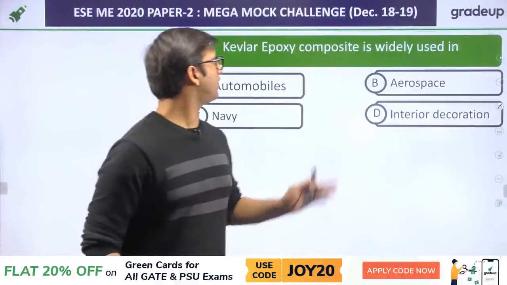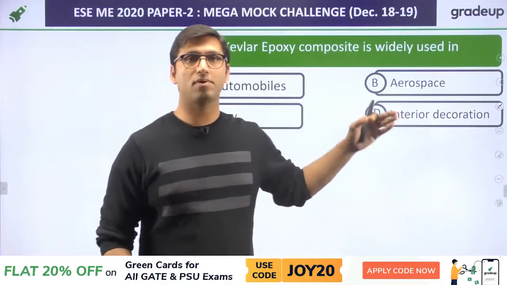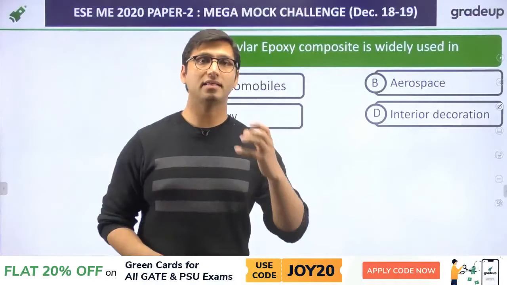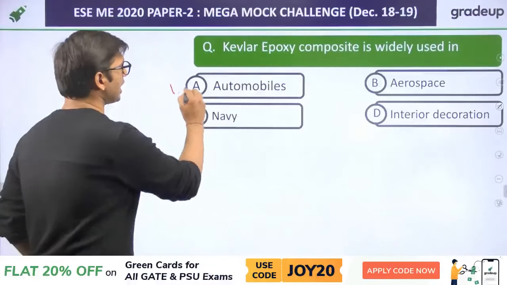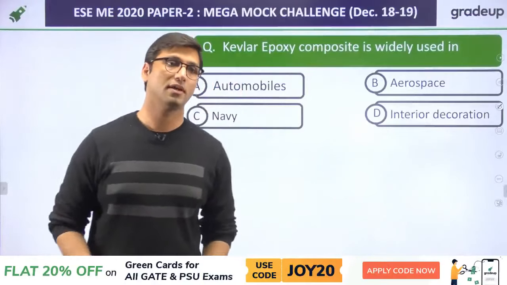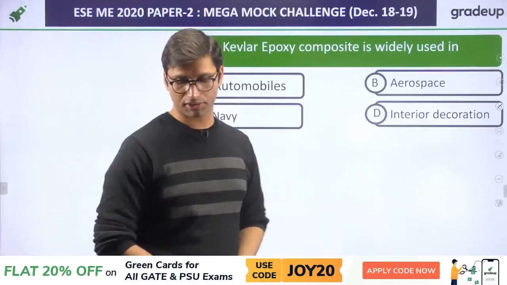Next question: Kevlar epoxy composite is widely used in? Kevlar epoxy composite, due to its low thermal conductivity and high strength, is basically used in automobiles. It has wide application in automobiles, especially in the transmission shaft. So the right answer will be option A, that is automobiles, for this question.